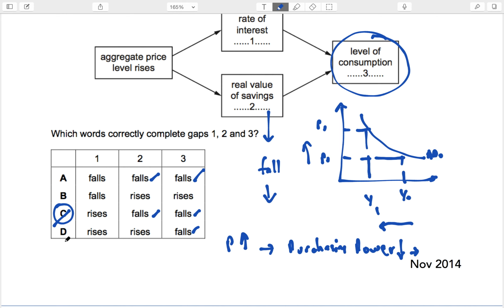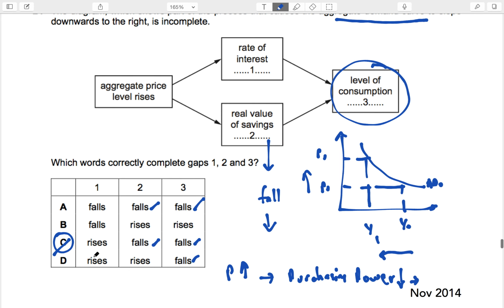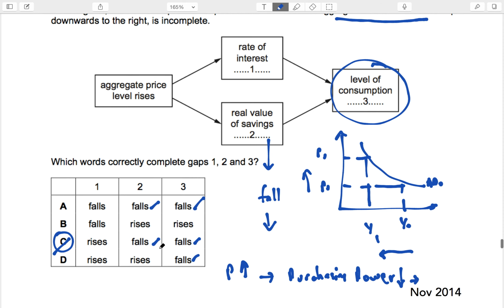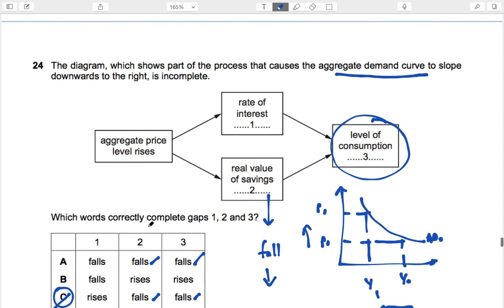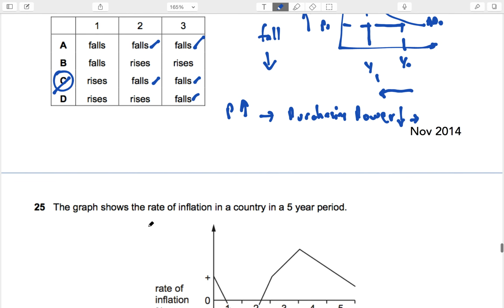Got it? So that's why the rate of interest rises, the real value of savings falls, and the level of consumption falls. So 24 is C. Okay.